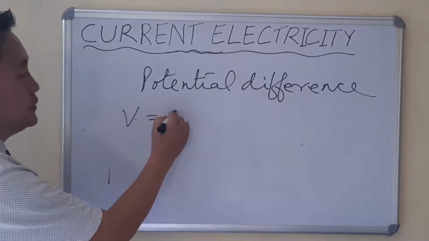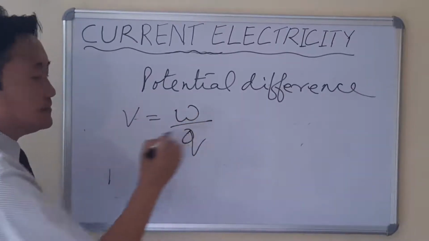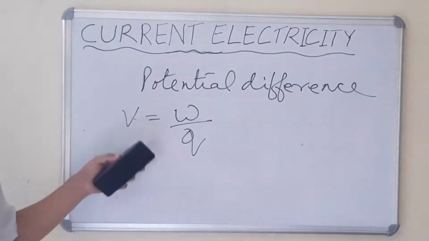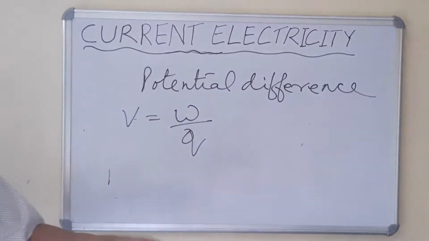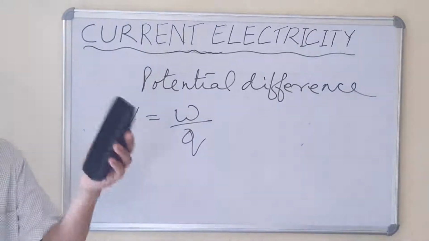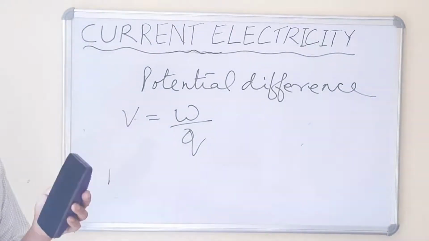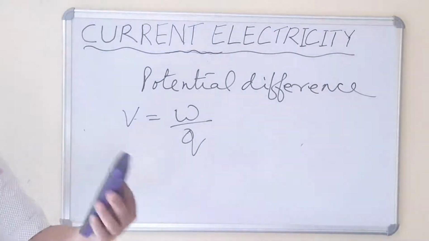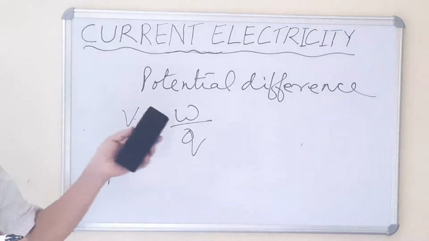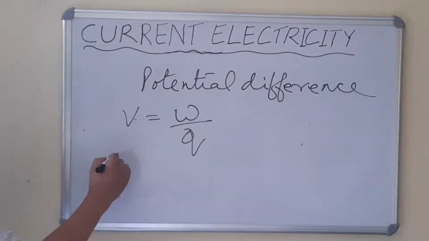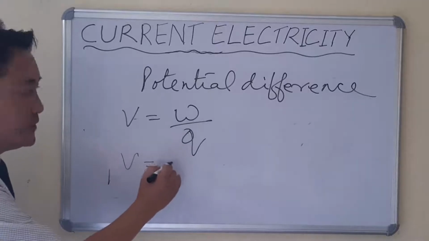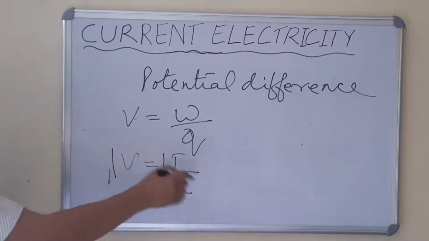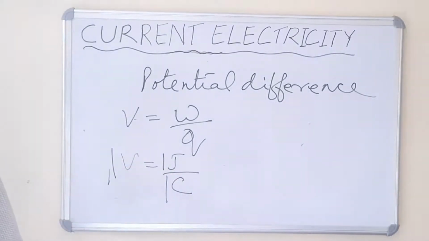The potential difference is calculated as V equals work done divided by charge. So we define potential difference as the amount of work done in bringing a unit positive charge from one point to the other. This potential difference exists between the 2 points, whereas potential exists at one point only. So in an electric system, instead of using the word potential, we use potential difference. V equals work done over charge: the SI unit of work is joule, the SI unit of charge is coulomb, so 1 volt is 1 joule per 1 coulomb, and you can define volt also. The definition of volt will be the same.